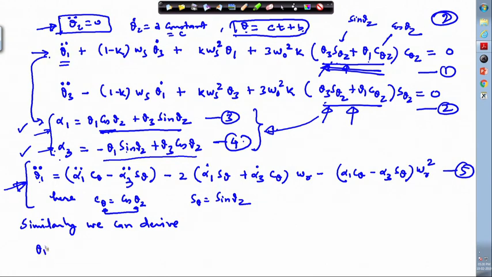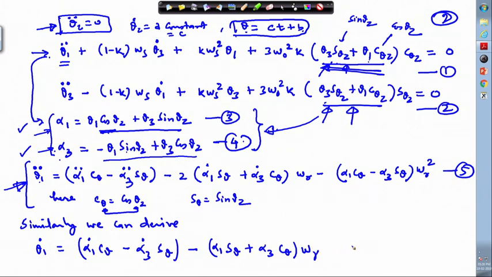Okay, so, the theta 1 dot we have got as alpha 1 dot c theta, though it is written afterwards.